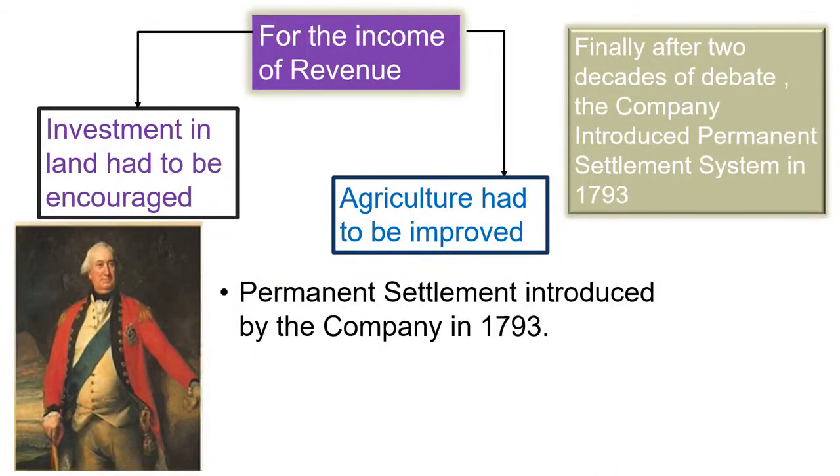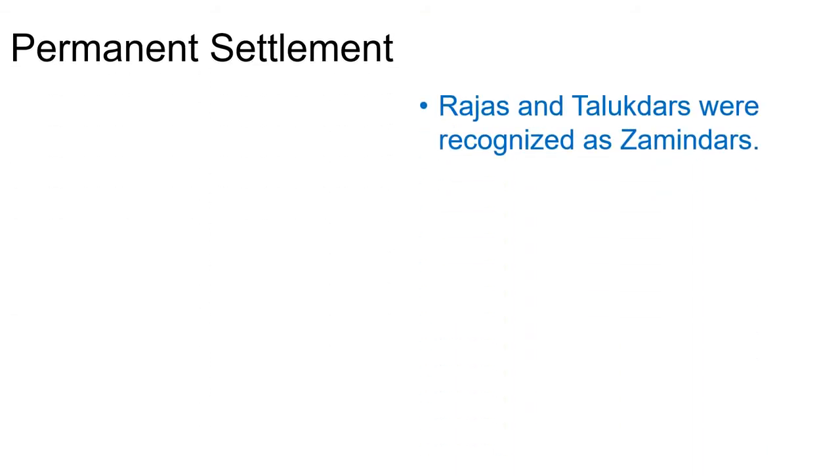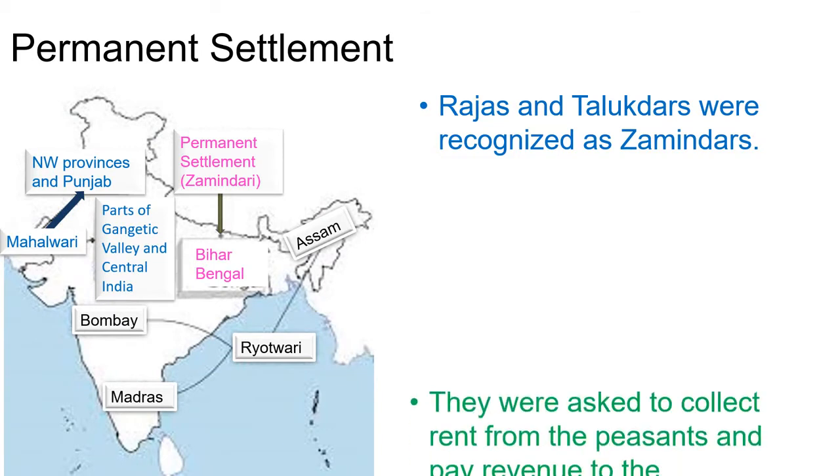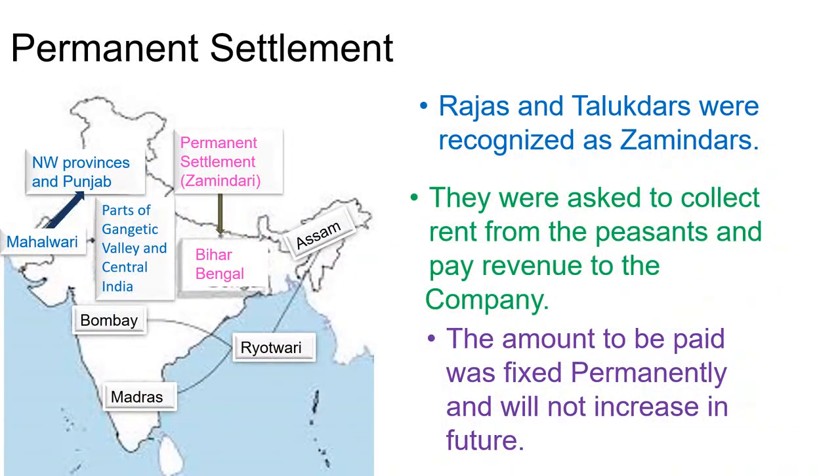And do you know who took charge of introducing the permanent settlement system? It was introduced by Charles Cornwallis. He was the Governor General of India when the permanent settlement system was introduced. Let us discuss the permanent settlement system in detail. By the terms of settlement, the Rajas and Talukdars were considered as zamindars. They were asked to collect rent from the peasants and pay revenue to the company. The amount to be paid was fixed permanently, that is, it was not to be increased even in future.